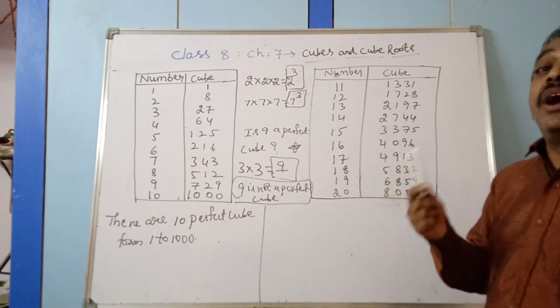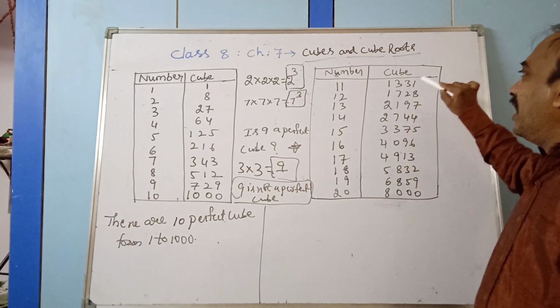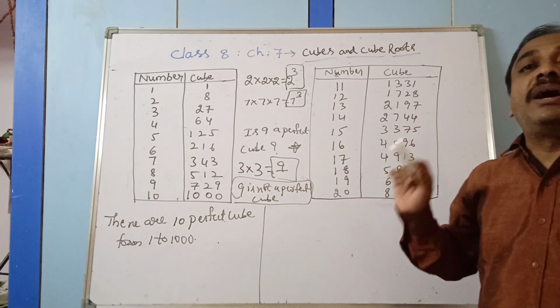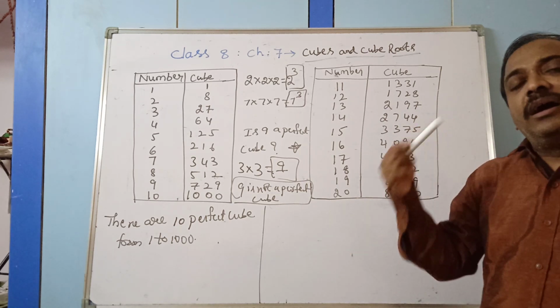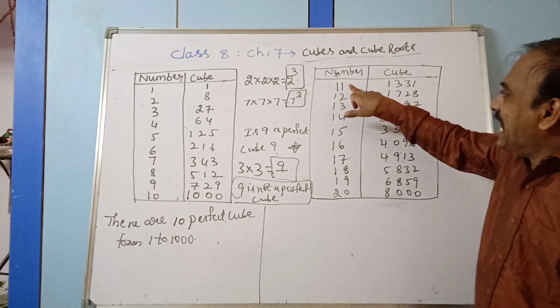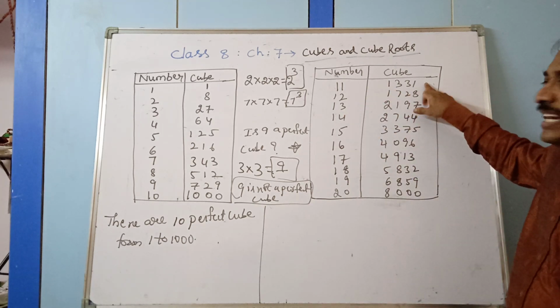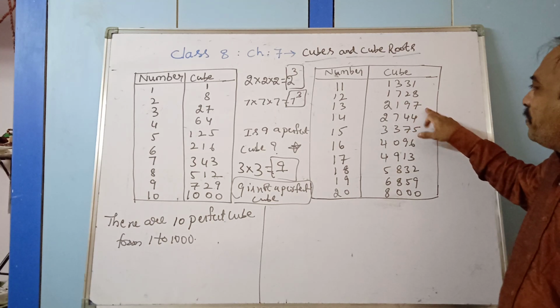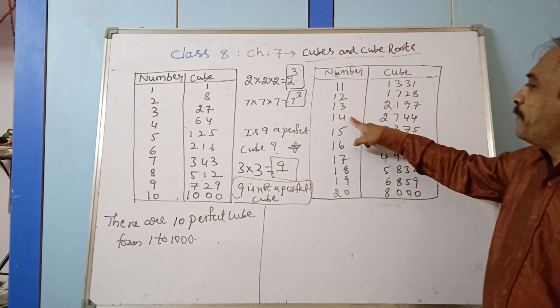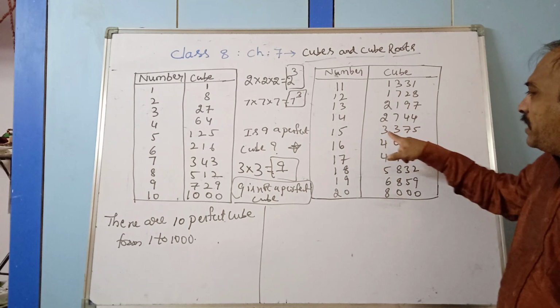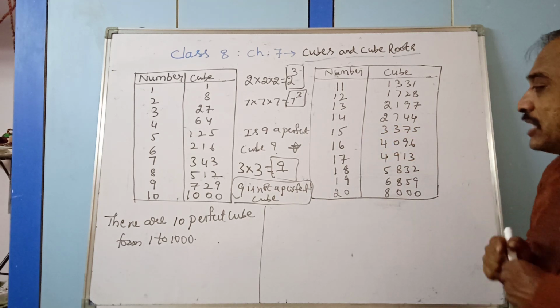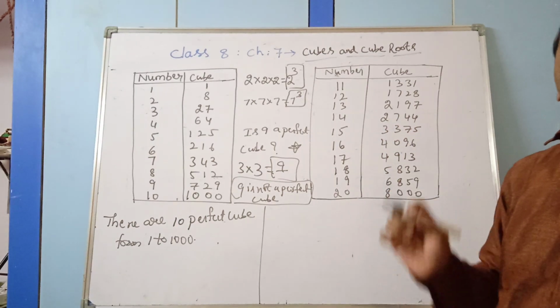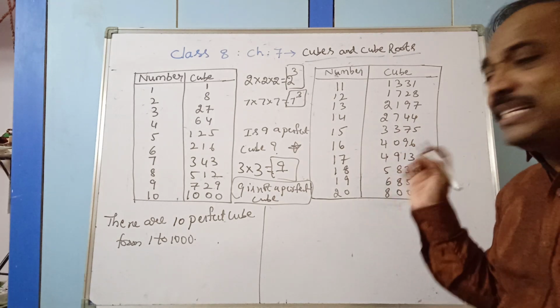The cube of an odd number is always odd and the cube of an even number is always even. 11 cube is 1331. 13 cube is 2197. 15 cube is 3375. So the cube of an odd number is always odd.